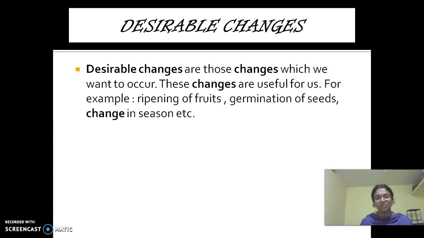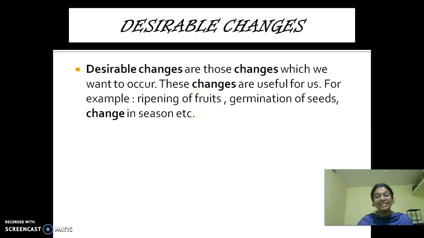Next one. What is the next one, children? Desirable change. Look here. Desirable changes are those changes which we want to occur. So we wait for these changes to occur. These changes are called desirable changes. These changes are useful for us. So what are the examples? Ripening of fruits, germination of seeds, change in season. So these are some of the examples of desirable changes.